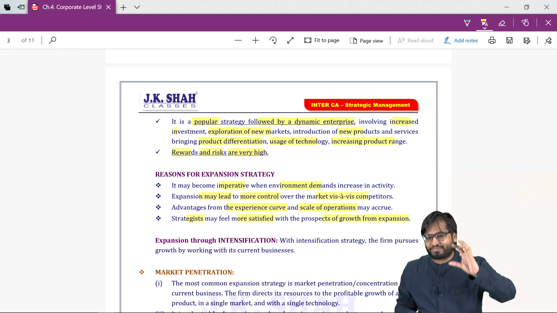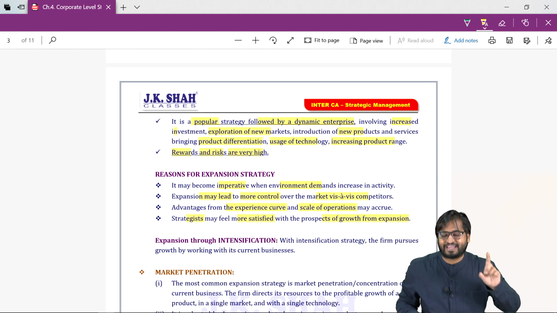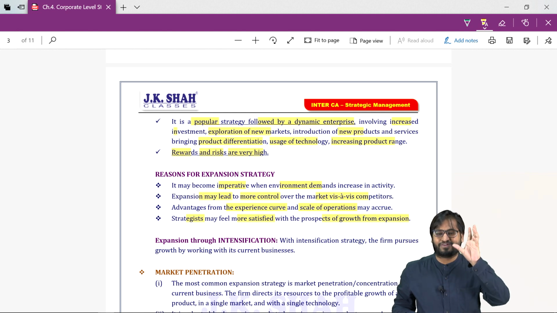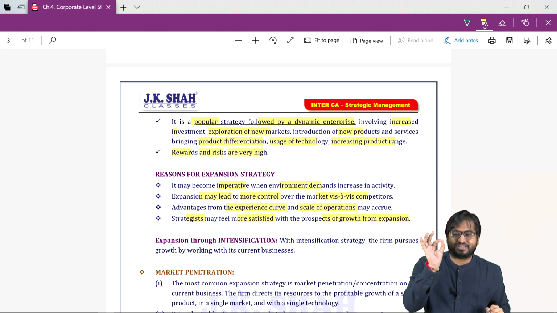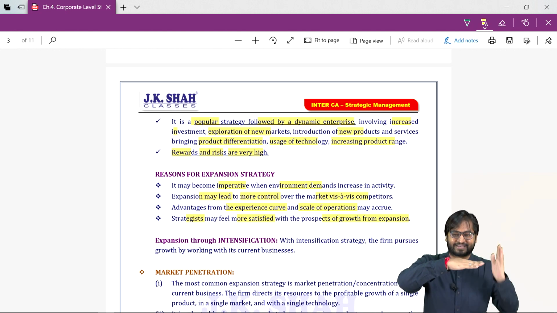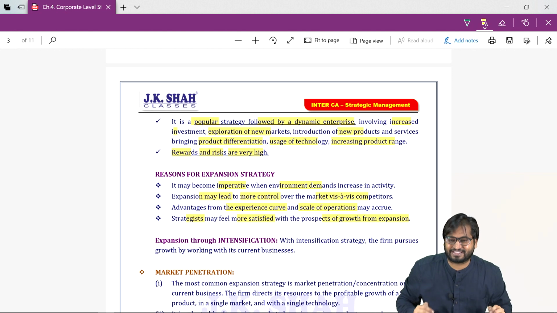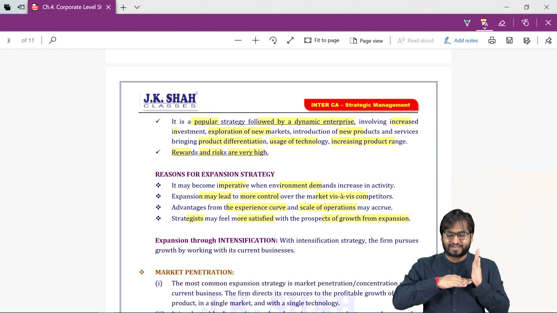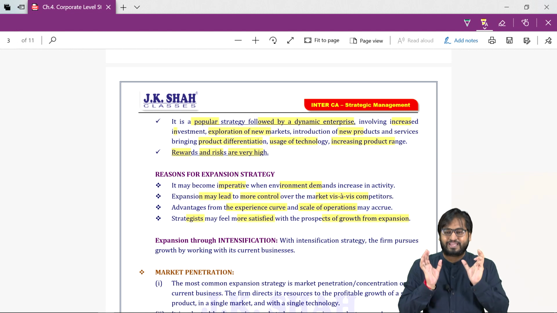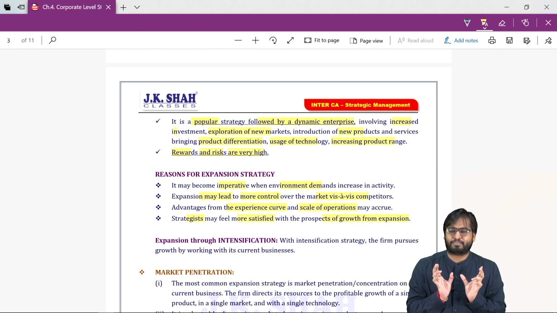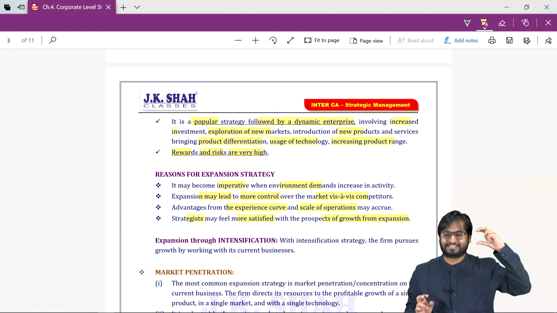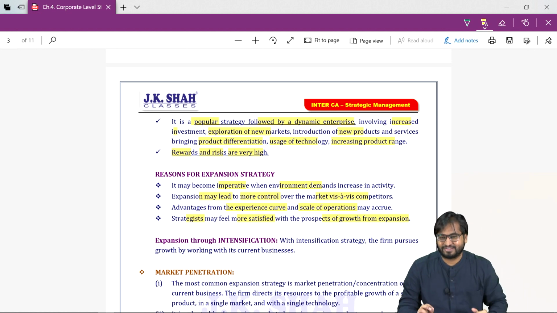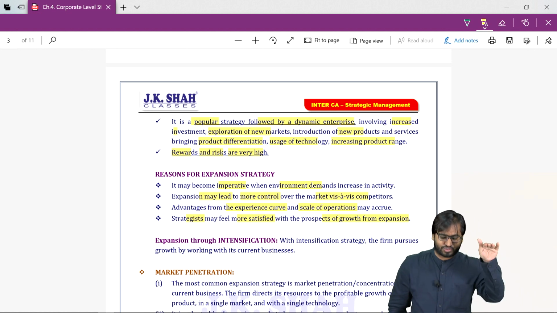Let me jog back your memory. Therein, we studied one concept, one portfolio analysis technique. What was that technique? Ansoff's product market growth matrix. If you remember, product market growth matrix. On the x-axis we had product. Product can be of two categories, existing, new. Market can be of two categories, existing, new. So two columns, two rows.